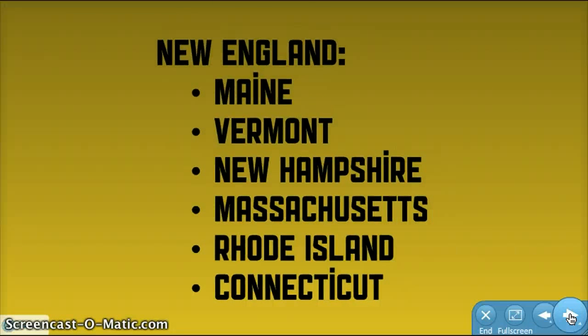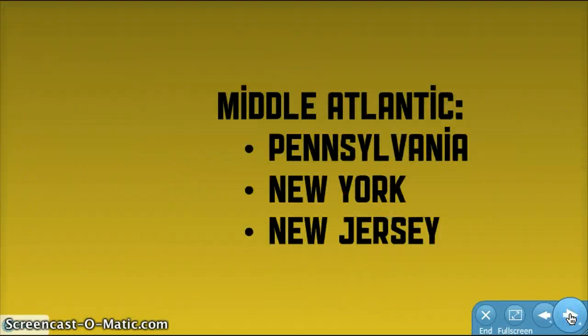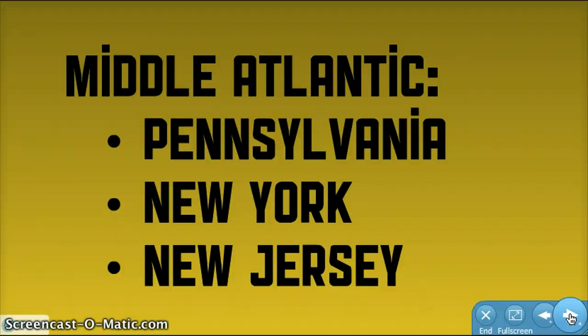One section of the Northeast is New England. New England is a sub-region of the Northeast that includes Maine, Vermont, New Hampshire, Massachusetts, Rhode Island, and Connecticut. Pennsylvania, New York, and New Jersey make up the Middle Atlantic states. We can see that this is a perceptual region because if you look in your book, it says that sometimes Maryland and Delaware are included in the Middle Atlantic states, but the book puts them in the South. So you can see how one place disagrees with another about what should make up the Middle Atlantic states, and we call that a perceptual region.